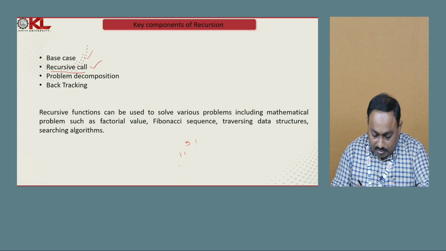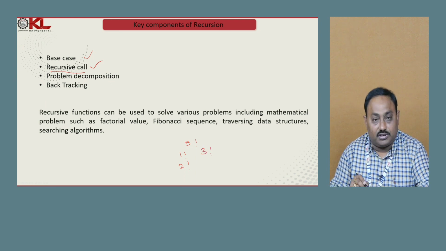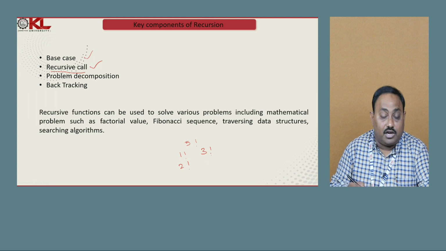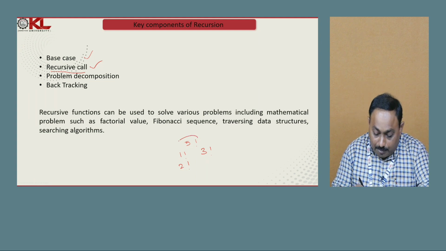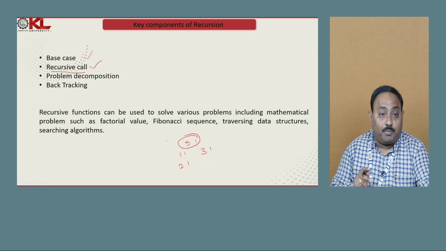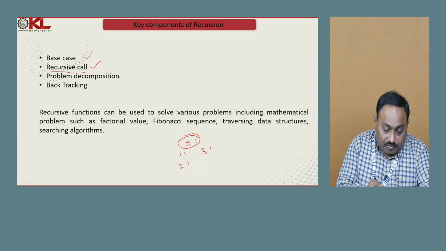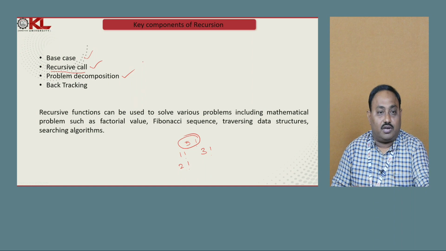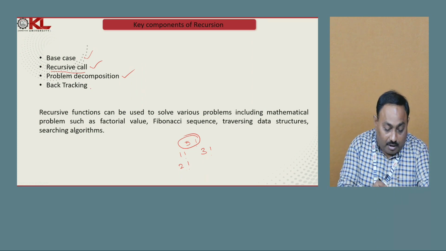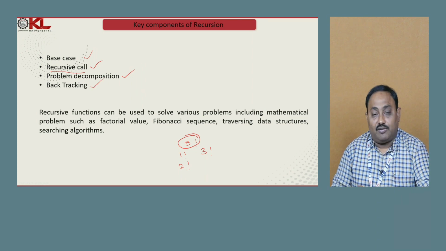For the second recursive call, I can find out 2 factorial. For the third recursive call, I can find out 3 factorial. Like that, I have to decompose the problem into a number of recursive calls. The proper decomposition is very, very important. That is also another component of recursion. Another important component is backtracking. This is very important.